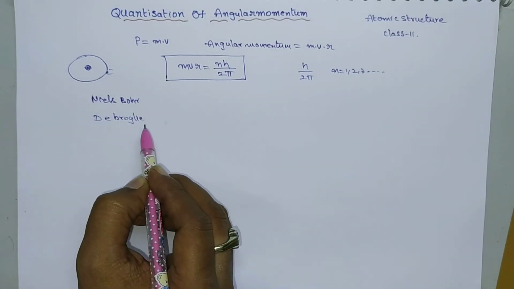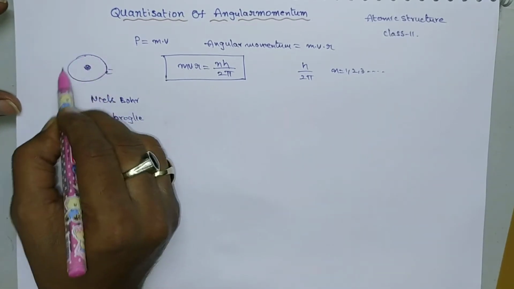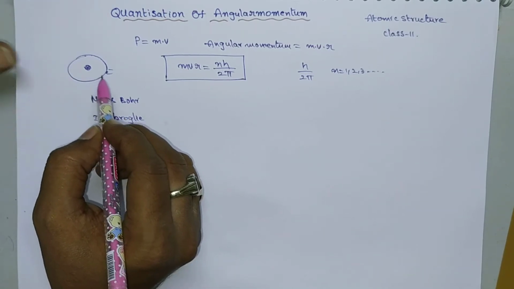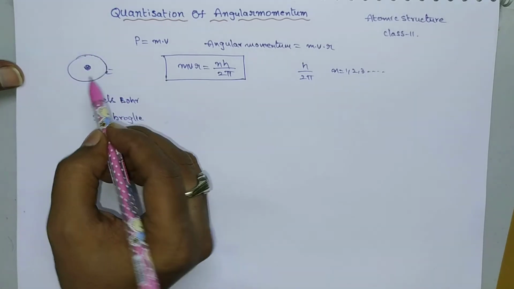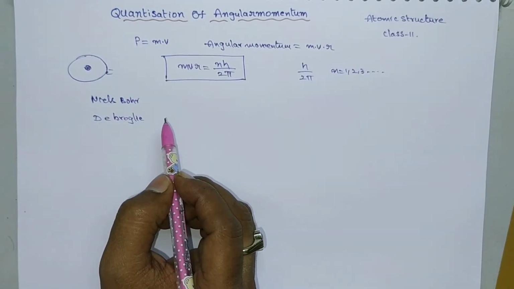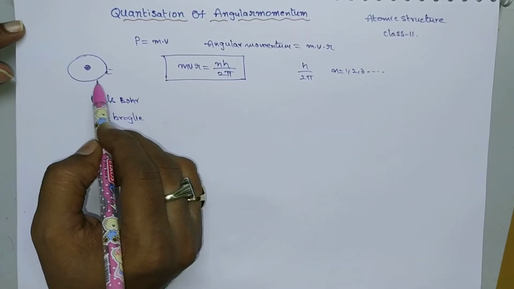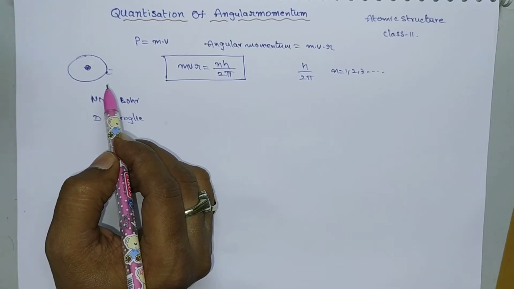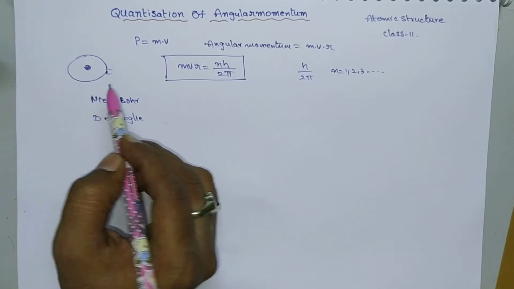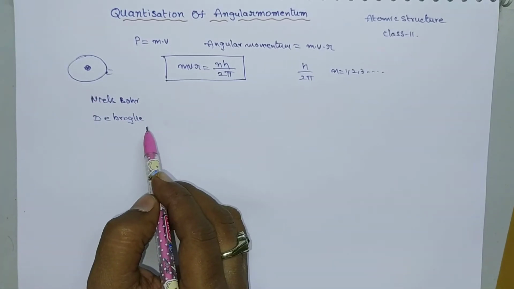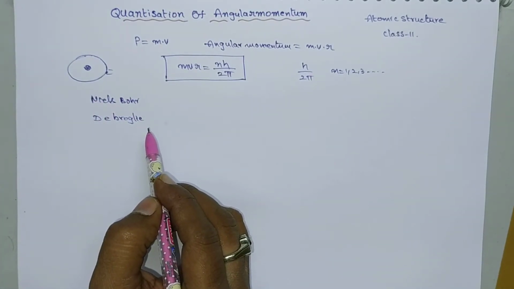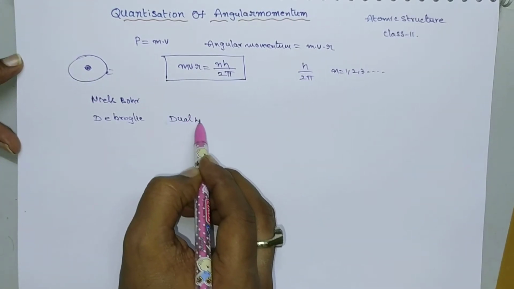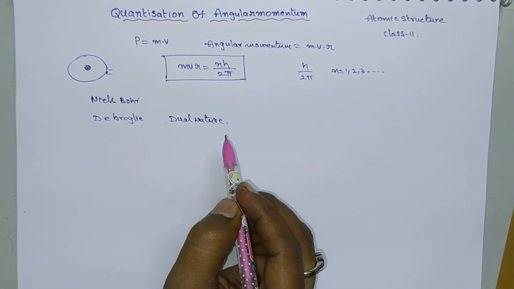Later, de Broglie identified that the revolving electron does not move in a straight line motion. It exhibits both particle nature and wave nature. So the electron will revolve just like a wave around the nucleus. If the electron is revolving around the nucleus in wave motion, then it will have wave-like properties. That means it should exhibit the fundamental properties of a wave also. Later, the wave nature and particle nature were explained by different theories, and it was proposed that the electron exhibits dual nature, that means both particle nature and wave nature.